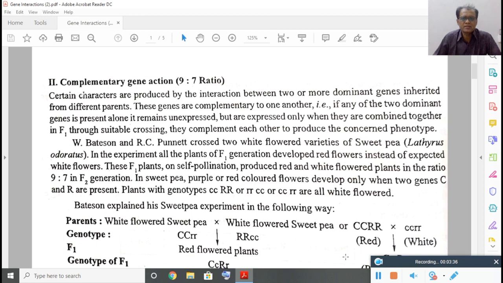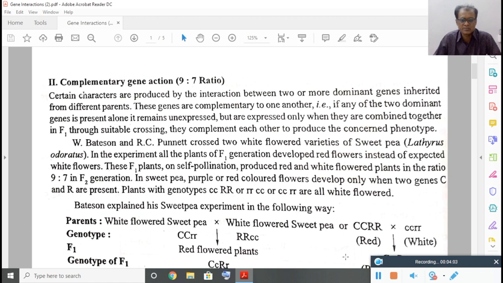So when a character is controlled by two or more genes, these genes interact with each other and bring about a particular character. In such cases, whenever a character is determined by two or more dominant genes, there is an interaction of genes. So this phenomenon is known as what?